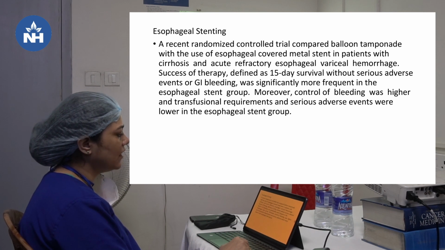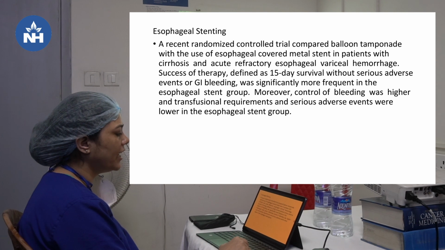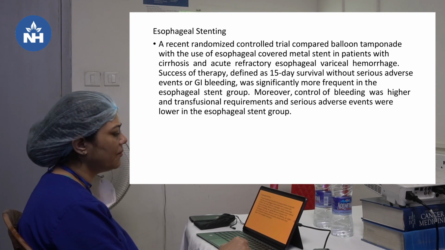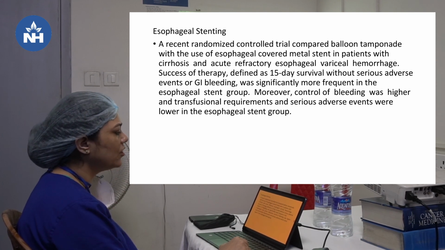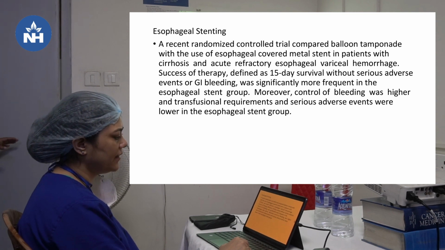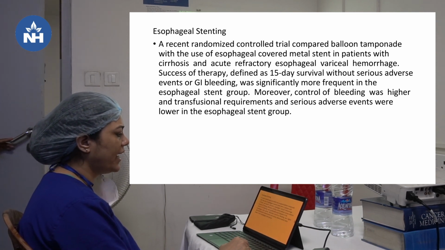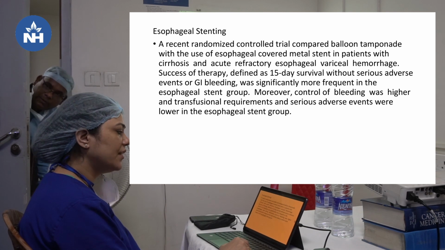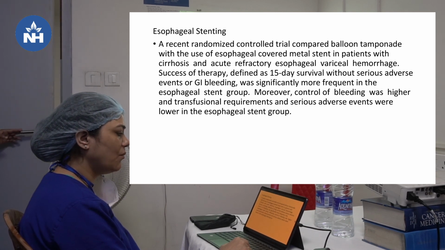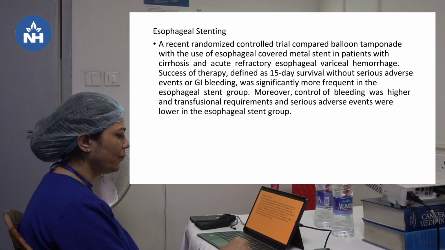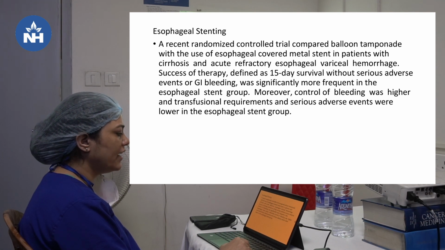Esophageal stenting is another type of therapy. A recent randomized controlled trial compared balloon tamponade with the use of an esophageal covered metal stent in patients with cirrhosis and acute refractory esophageal variceal hemorrhage. Success of therapy, defined as 15-day survival without serious adverse effects or GI bleeding, was significantly more frequent in the esophageal stent group.